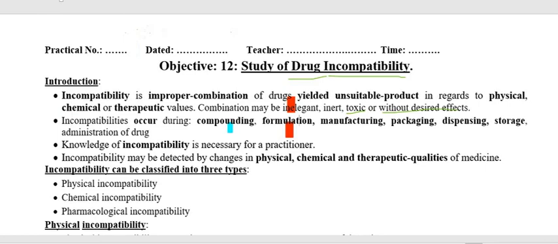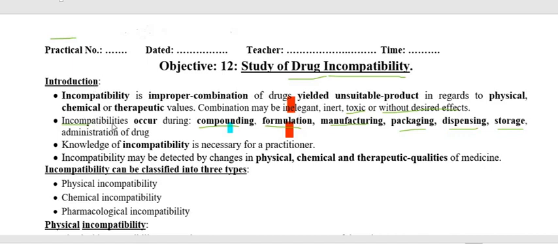Now we have to go through when this incompatibility occurs. It occurs during pharmacy preparation, that is while going through compounding, when we are formulating a mixture of chemicals together to form a drug, then manufacturing of a drug which contains two or more drugs or chemicals together, while packaging, while dispensing, and while storage.